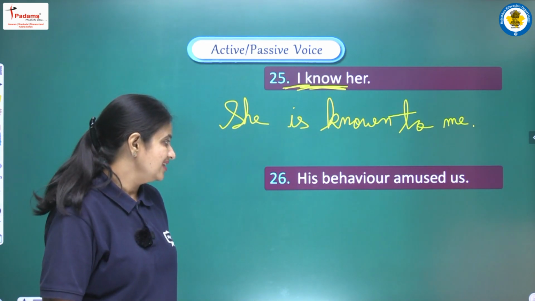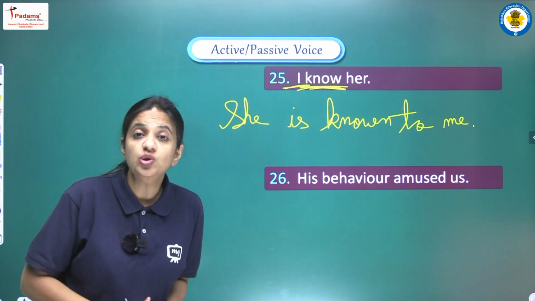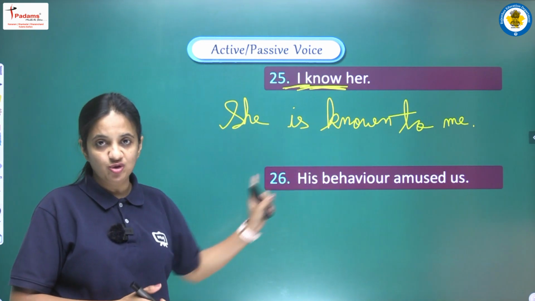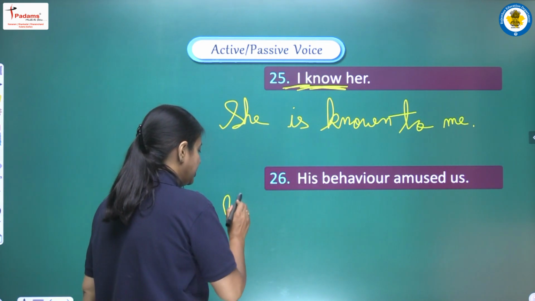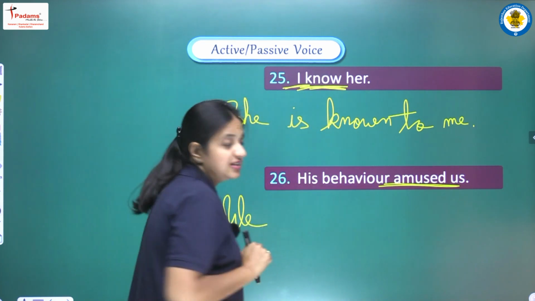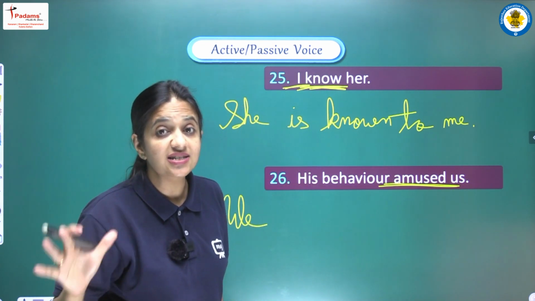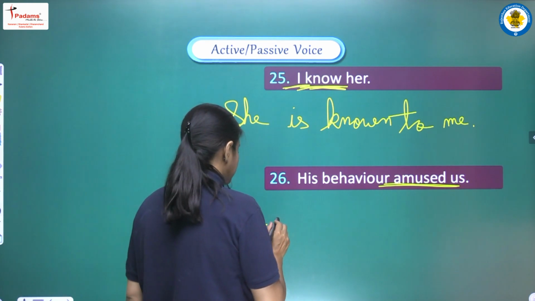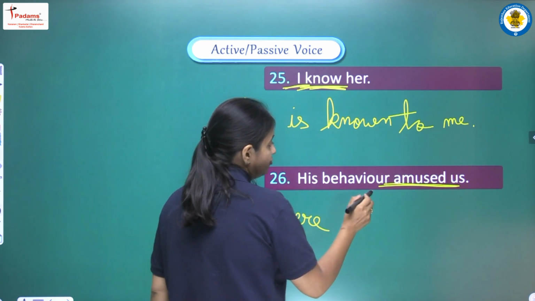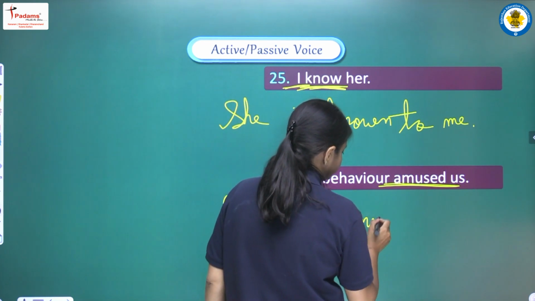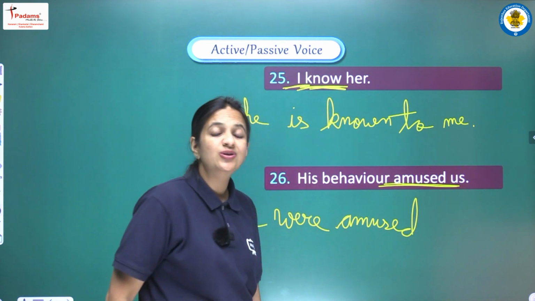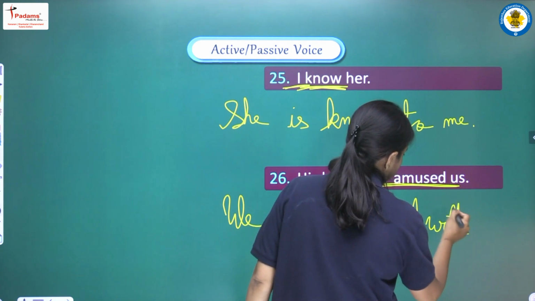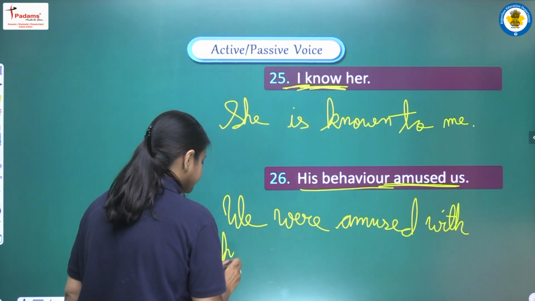Okay, next is his behavior amused us. Again we can see we are having us as the object, so we have to change the case. Us here will be we. Amused, this is the second form, so it means we are having past simple tense here, so we have to use was and were. So according to that, we are writing we were. Third form will be amused only, and after amused we use with. Okay, so we are writing with and his behavior.